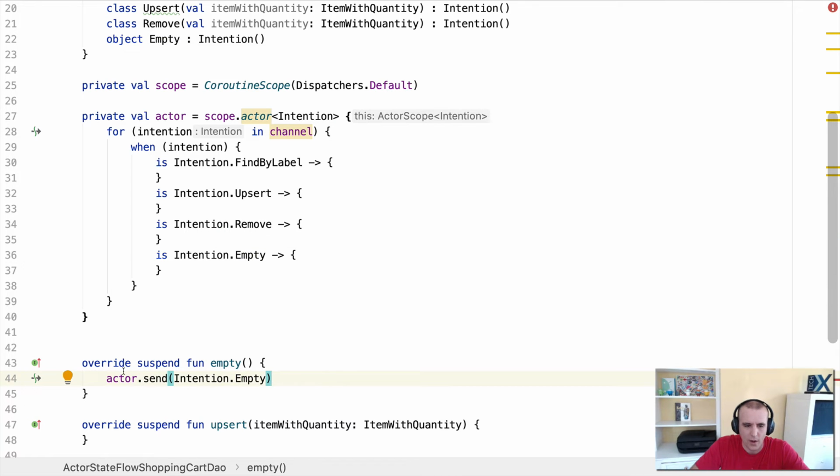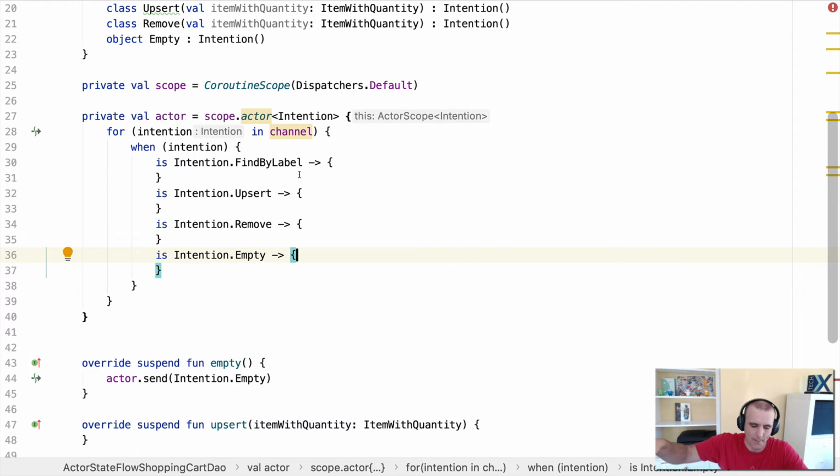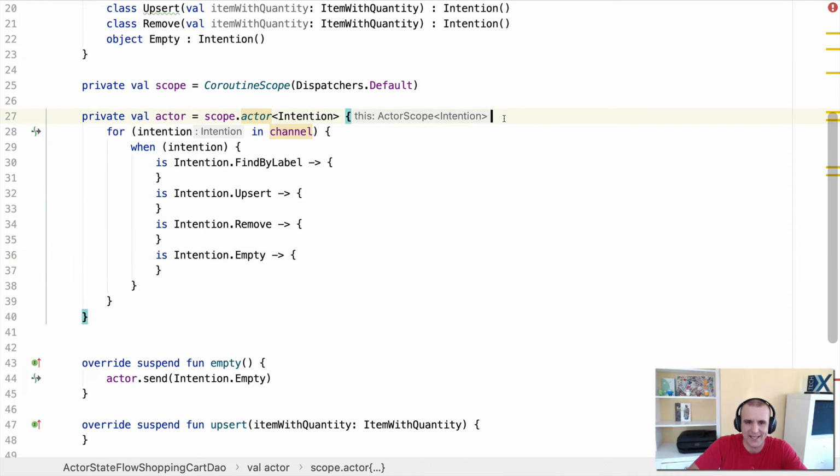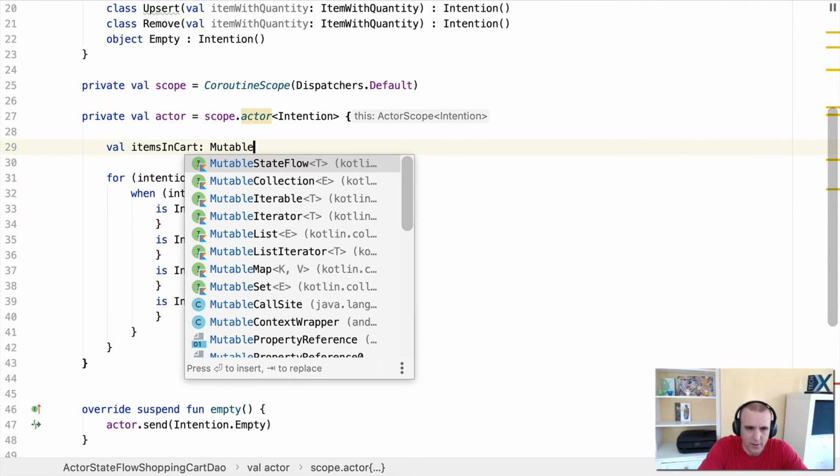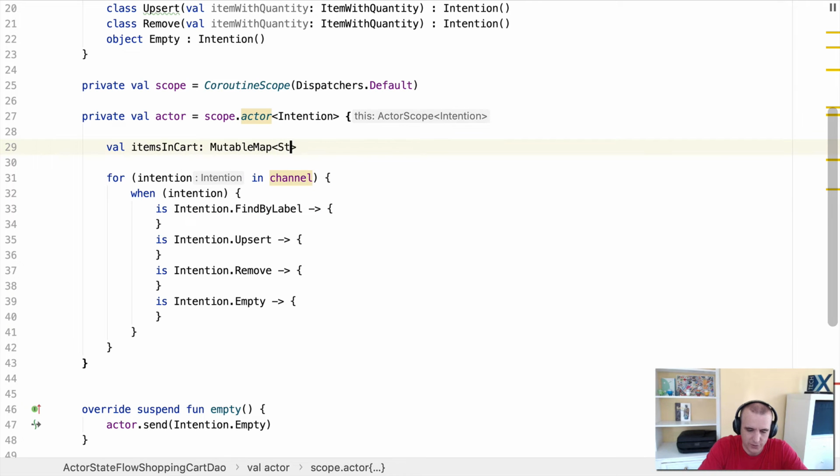That's pretty much it. So when somebody calls this empty function, I'm going to tell my actor, hey, here's an intention called Empty. That'll go ahead and then call this blocking. Now we don't have a data source backing this. We used to have a map before. So I'm going to go ahead and actually put it inside the actor. So I'm going to put inside of here a val itemsInCart. Well, I guess I could have copied this over. MutableMap of String to an item with quantity, equals mutableMapOf.